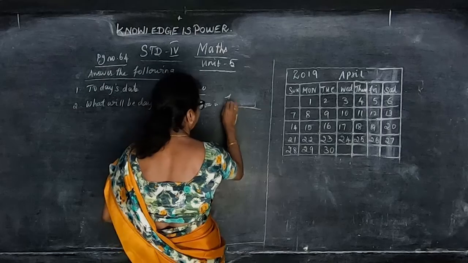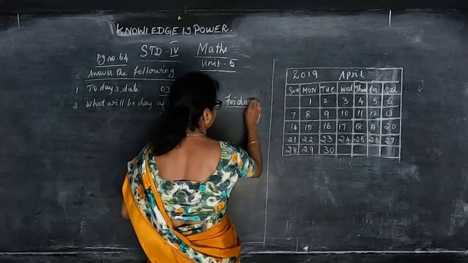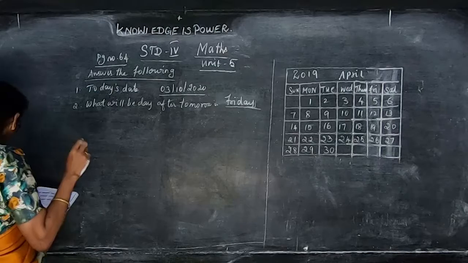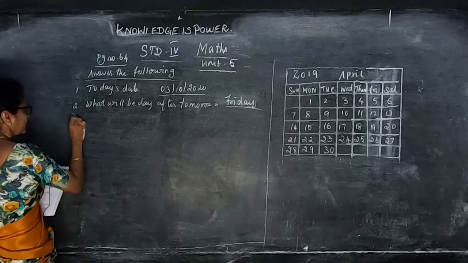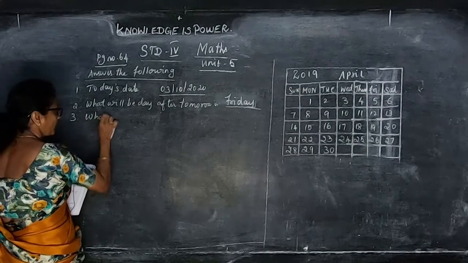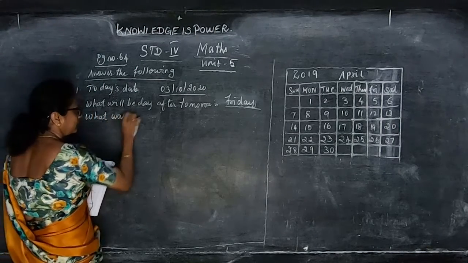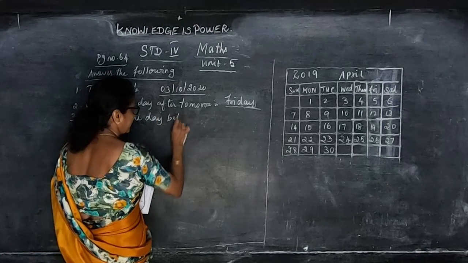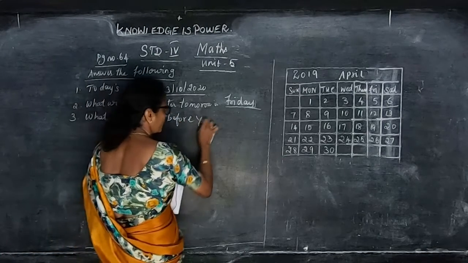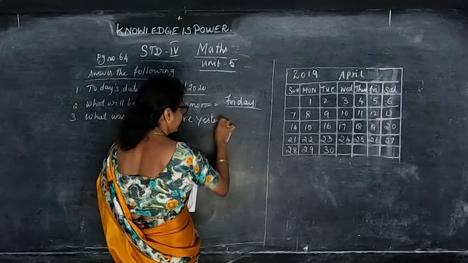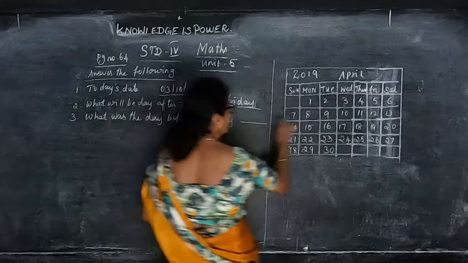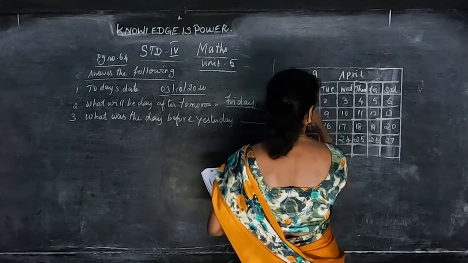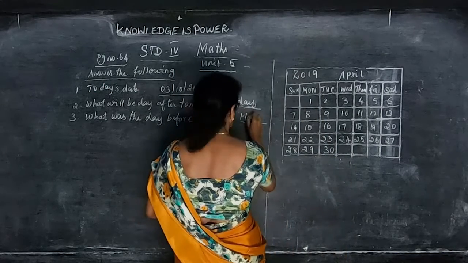Okay. Friday. Then what was the day before yesterday? Before yesterday is, so today I say 3rd, no? So 3rd, day before, 2. Day before yesterday, that is Monday.